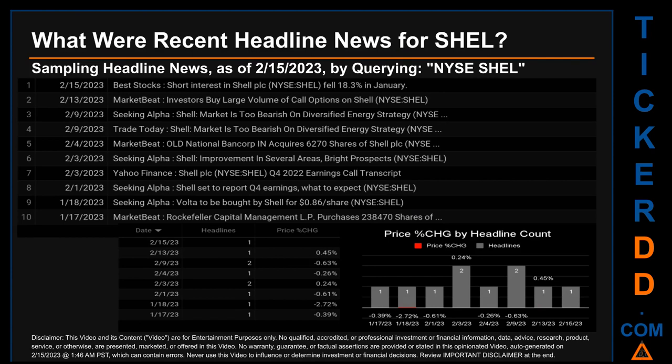What were recent headline news for SHEL? Today, Wednesday, February 15, 2023, I sampled one of our news aggregators for latest headlines for this ticker. I did so by searching specifically by a keyword that may appear, broadly, in the title or the body, of discoverable news articles. The keyword that I used was a combination of the exchange and the ticker symbol, NYSE: SHEL. The results show 10 unique headlines, published across 8 unique dates.